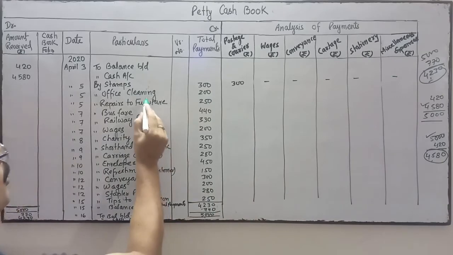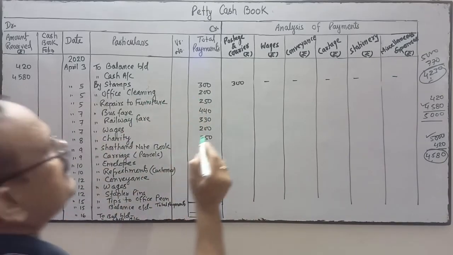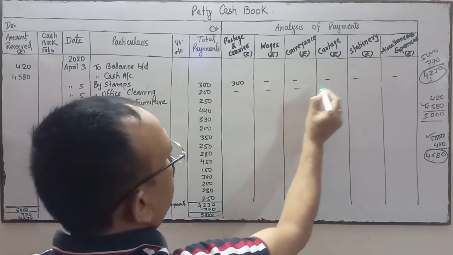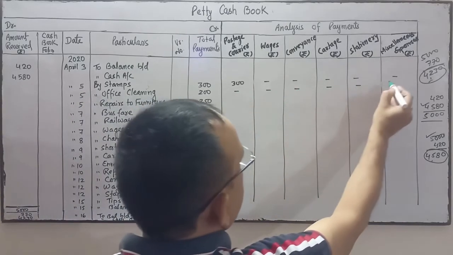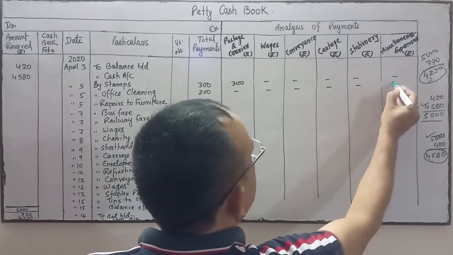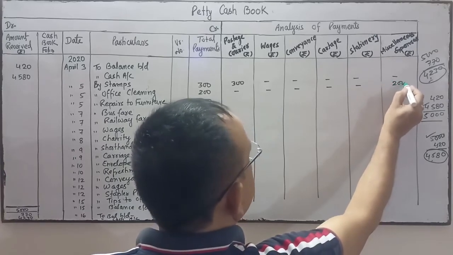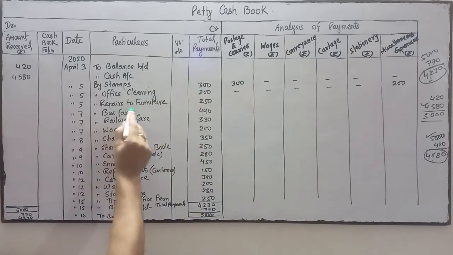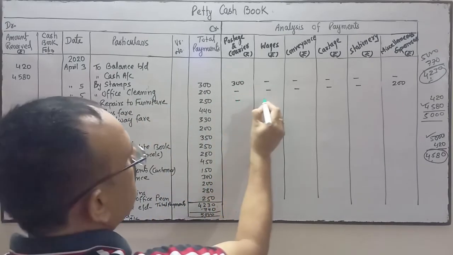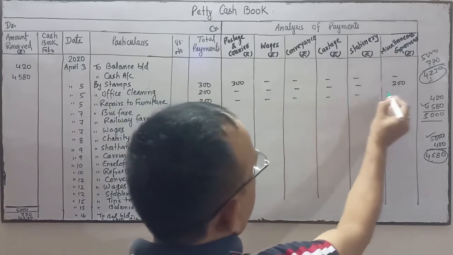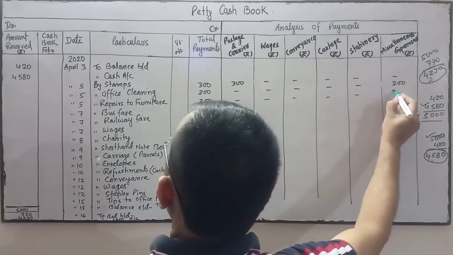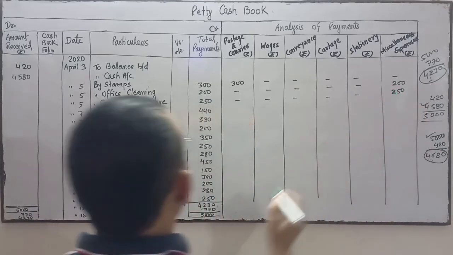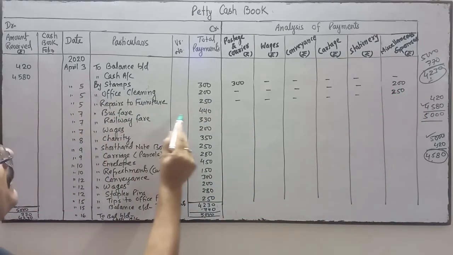Okay, now coming to the office cleaning: not postage, not wages, not conveyance, not cartage, not stationery, nothing. It comes under the miscellaneous expense. Office cleaning comes under miscellaneous. Now repairs to furniture also comes under miscellaneous. This is 250 miscellaneous expense.